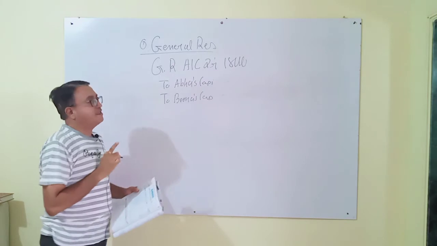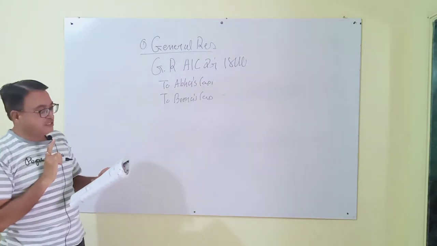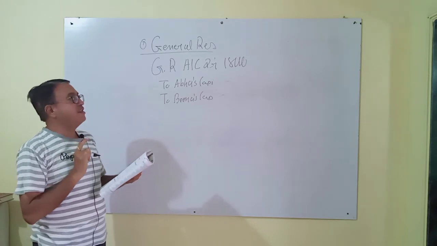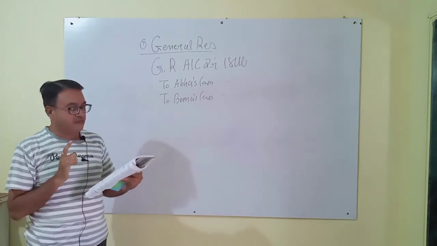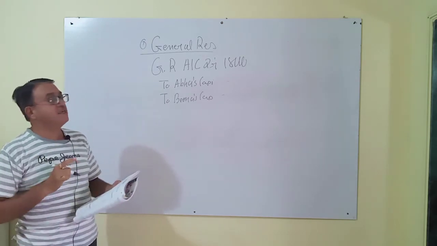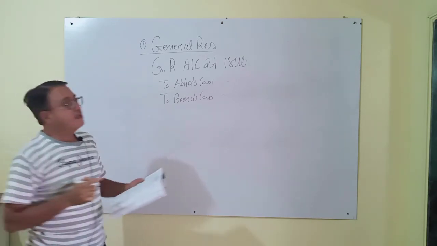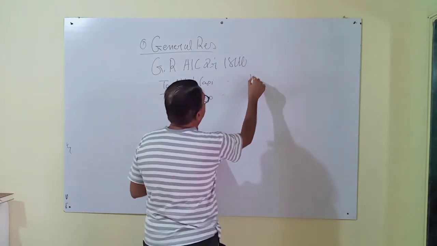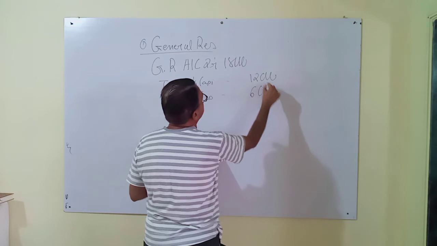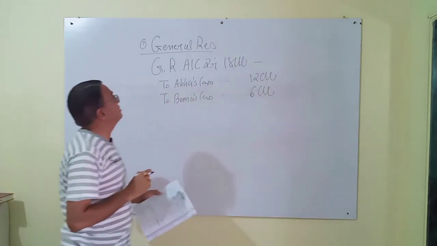But don't forget which ratio is taken here. Old sharing ratio. Old sharing ratio is given 2:1. What is the answer? 18,000: 12,000 and 6,000. 12,000 and 6,000. First, general reserve.